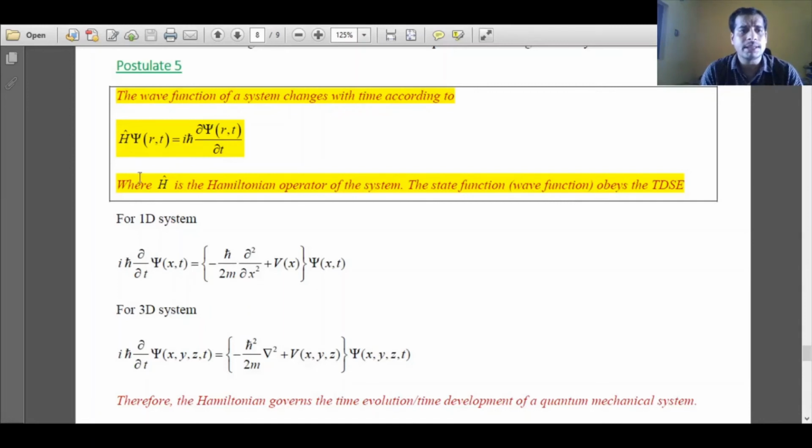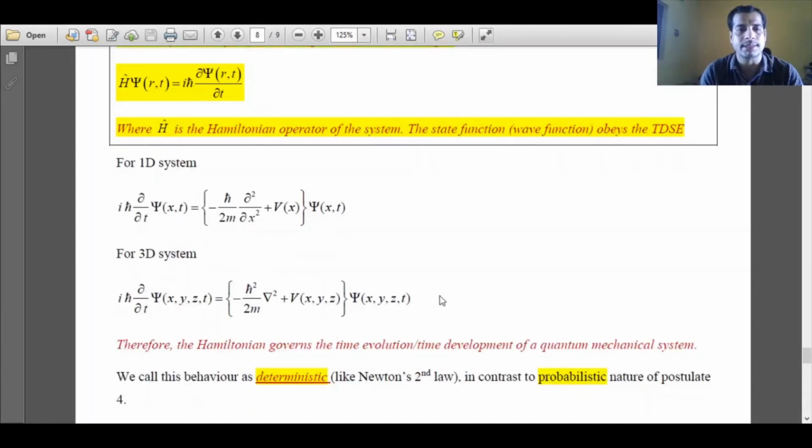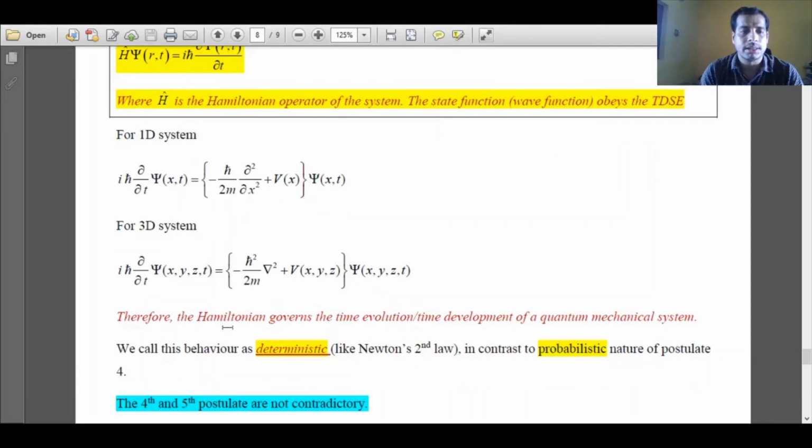For the one dimensional case, the Hamiltonian is the energy operator, and the total energy operator is the sum of the kinetic energy operator plus the potential energy operator. What is the kinetic energy operator? Minus ħ squared over 2m ∂² by ∂x². This is for a one dimensional system. For a three dimensional system, I have to include all three Cartesian coordinate axes, and in that case my kinetic energy operator becomes minus ħ squared over 2m del squared operator. Del squared means ∂² by ∂x² plus ∂² by ∂y² plus ∂² by ∂z². Therefore the Hamiltonian governs the time evolution or time development of any quantum mechanical system.